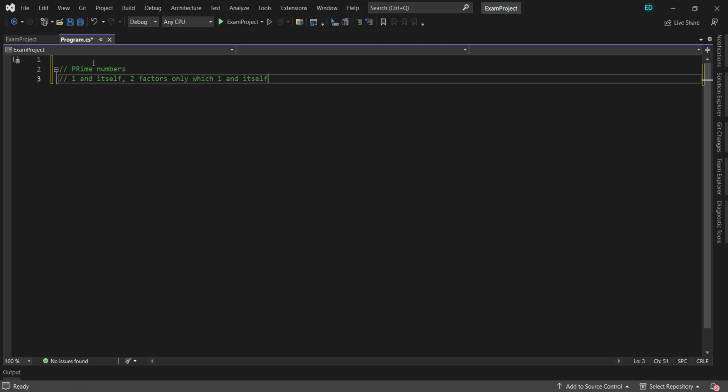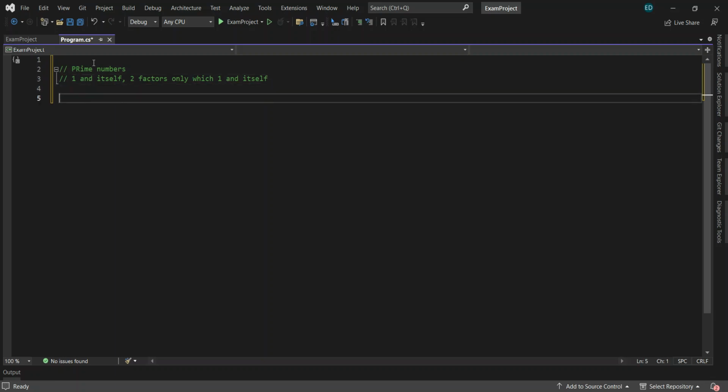So for example, 7 is a prime number because its factor 7 is only divisible by 1 and 7. 7 is not divisible by 2. Whereas 6 is not a prime number because it has 4 factors: 6 can be divided by 1, 2, 3, and 6 itself. And 1 is not a prime number because it has only one factor, which is 1. So we'll start with 2, because we know already that 1 is not a prime number.